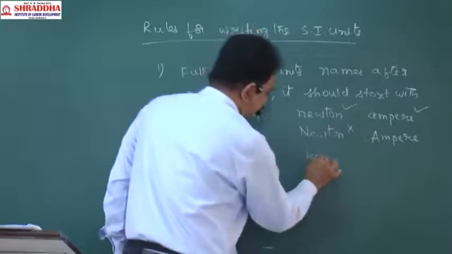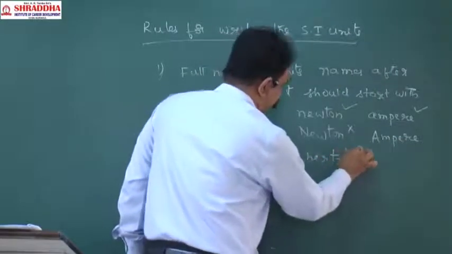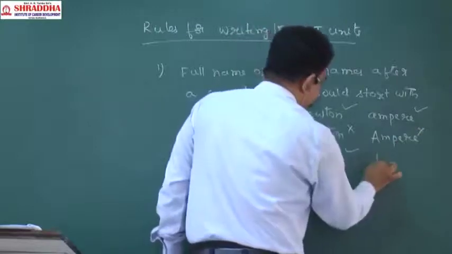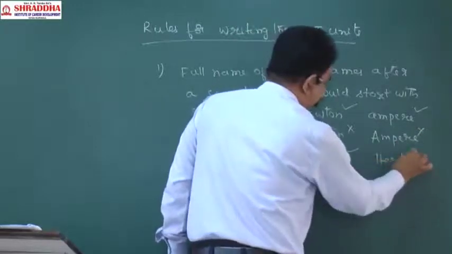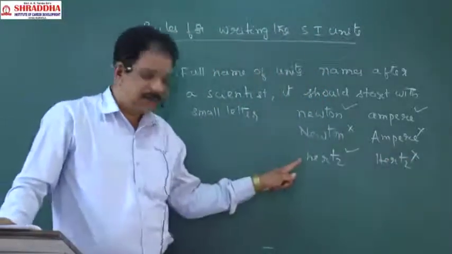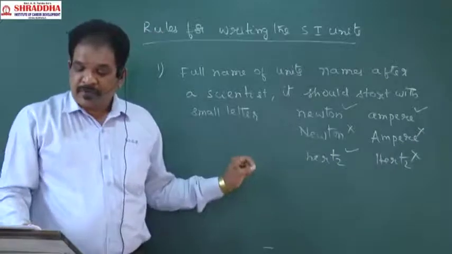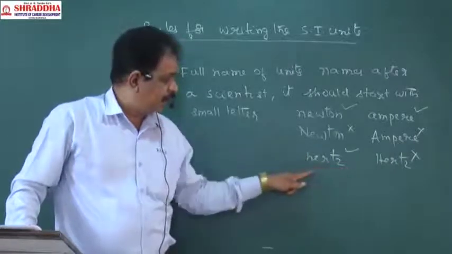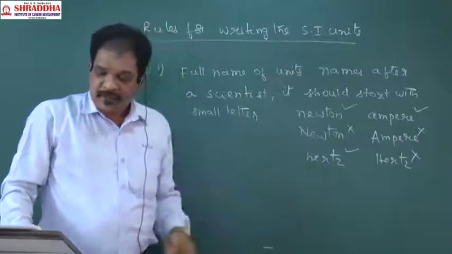Henry, this is right, this will be wrong. So the unit should start with a small letter if you want to write it in full. Okay.